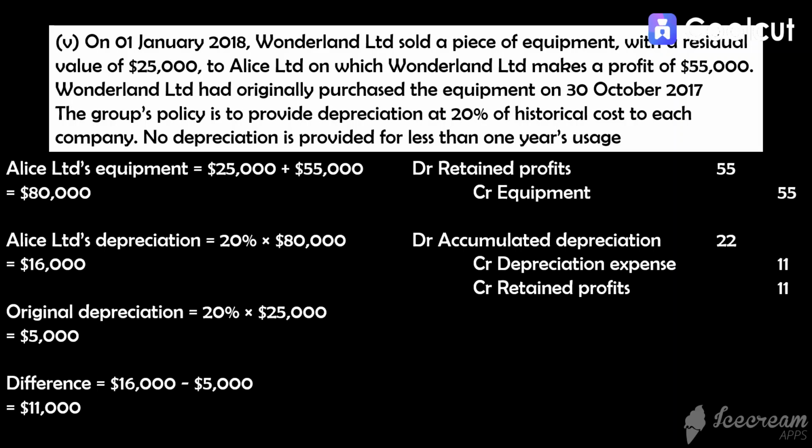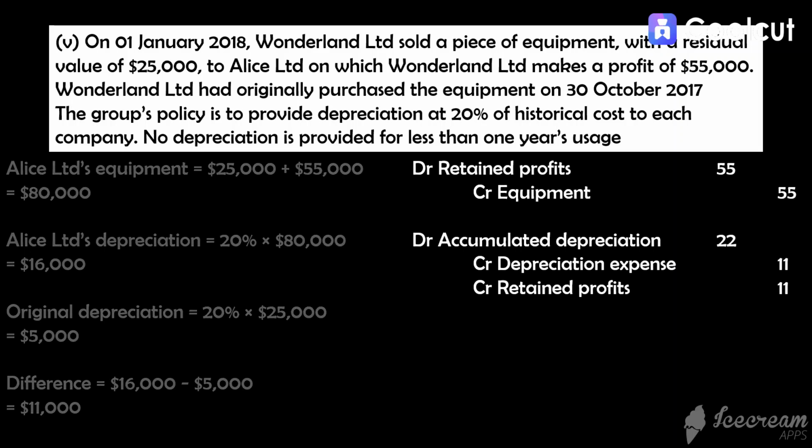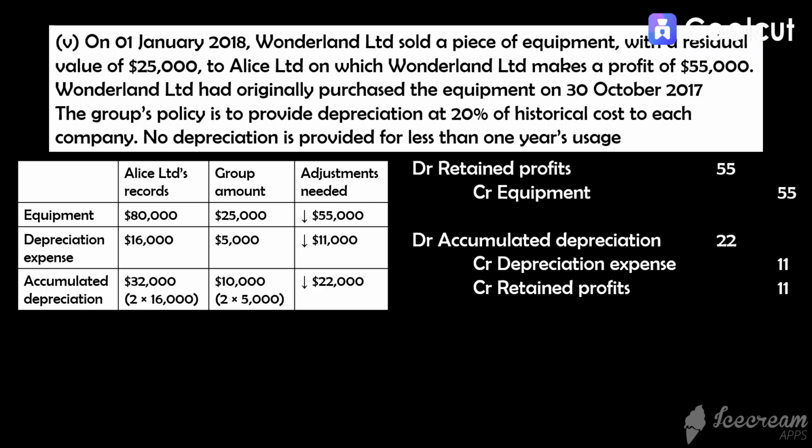Let's do a quick check to ensure our journal entries are correct. Looking at the adjustments needed for the equipment, depreciation expense and accumulated depreciation, we realize the consolidation journal entries have made the correct amount of adjustments. One last thing to note, this is an upstream transaction where Wonderland Limited, the subsidiary company, sold something to Alice Limited, the holding company. The consolidation journal entries have affected profit and retained earnings, which is attributable to the non-controlling interest. So we need to adjust the non-controlling interest accordingly.